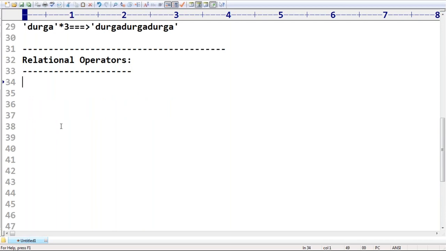Relational operators we have: greater than symbol, greater than or equal to. What is the relation between A and B? A is greater, or A is lesser, like the less than symbol. Next, less than or equal to. These operators are by default considered relational operators. In general, we can apply relational operators between numbers. These operators are also known as comparison operators. These operators are always going to return Boolean values. 10 is less than 20 or not? Yes, true or false. It is always going to return Boolean values only.